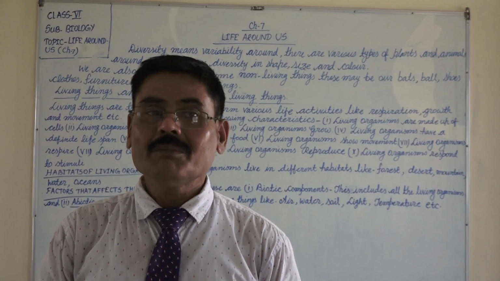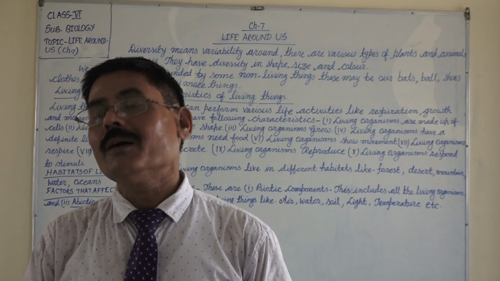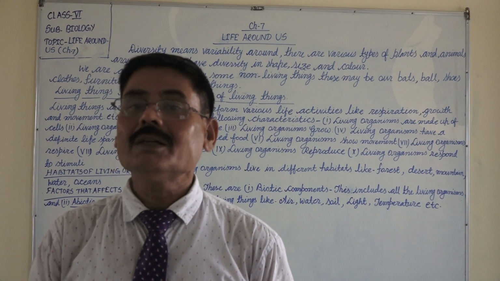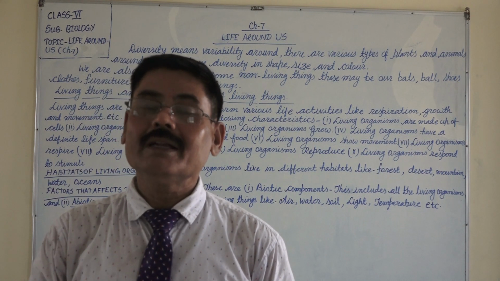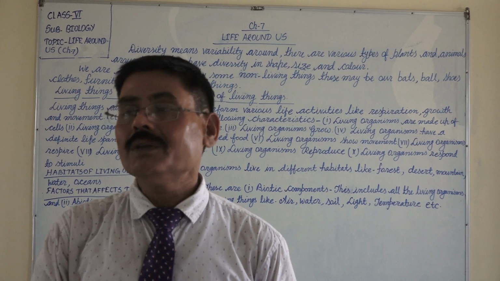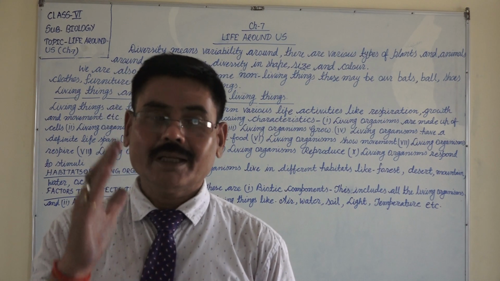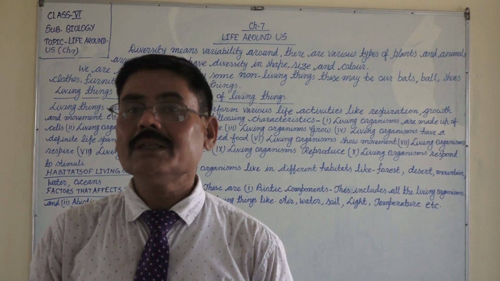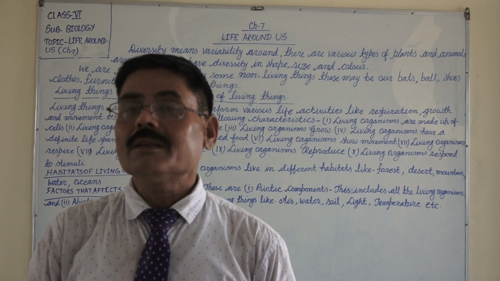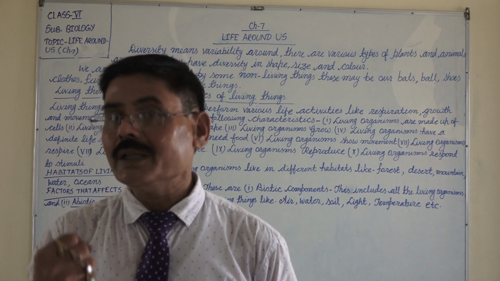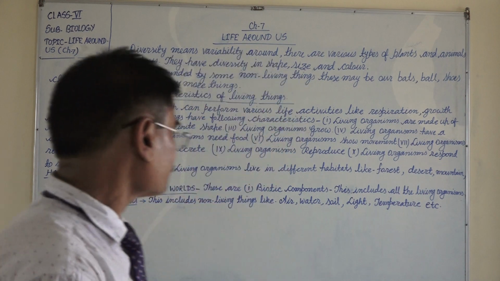Previously, man used to live for 100 years and more. Some persons also live for more than 100 years. So this is lifespan, that means the duration of living.